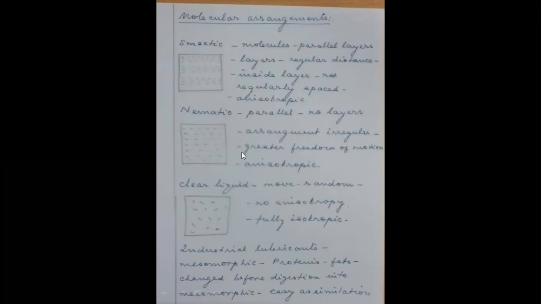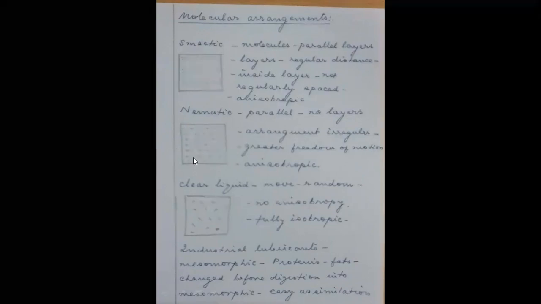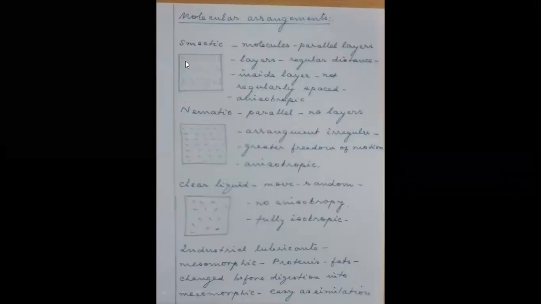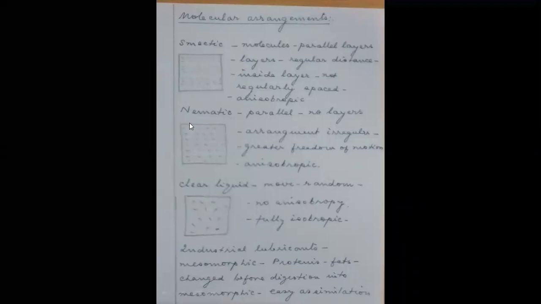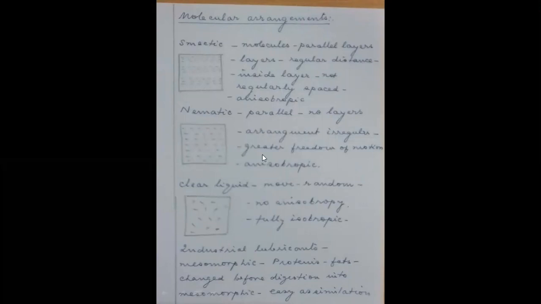So the molecules have greater freedom for motion in nematic, but in smectic, they are all bound together in layers. That is why the motion of molecules in the smectic liquid crystal is non-Newtonian, whereas in the nematic liquid crystal the motion is Newtonian. So this also shows anisotropy because of the directional variation in the physical parameters. When it is further heated, the molecules move in a very random motion. So molecules are scattered in all directions. So it is fully isotropic, no anisotropy is observed.